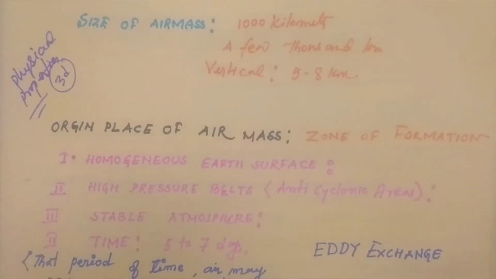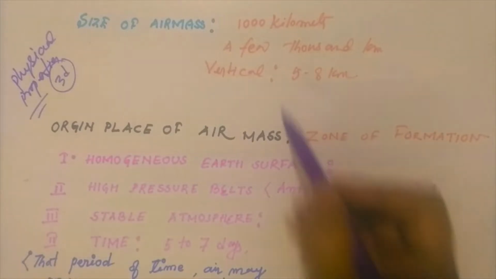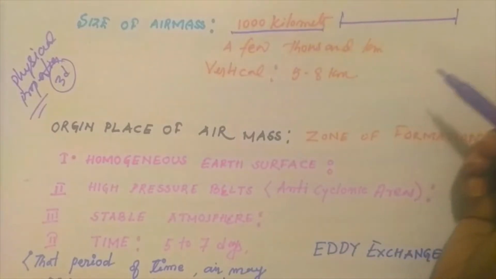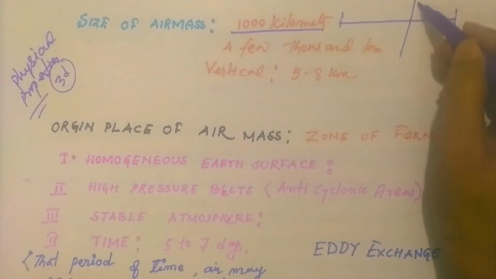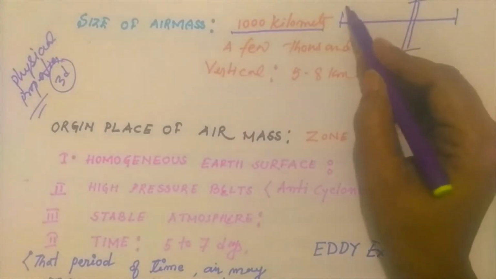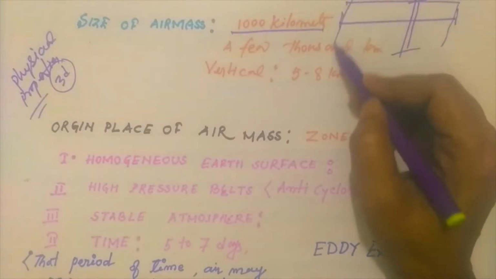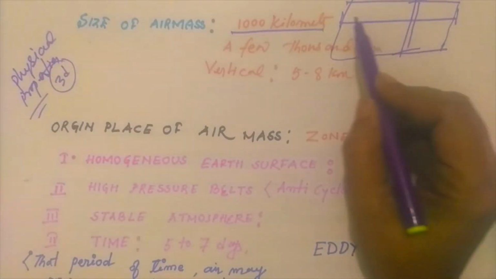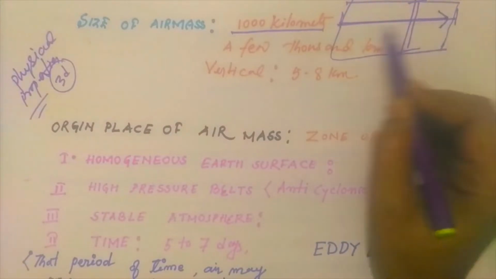So, air mass is an extensive body of air, a huge volume of air. It may cover 1,000 square kilometers, may be 1,000 kilometers long, and maybe 5 to 8 kilometers in depth. So it is an immense volume of air with uniform character in density, temperature, humidity, and lapse rate through the horizontal direction.